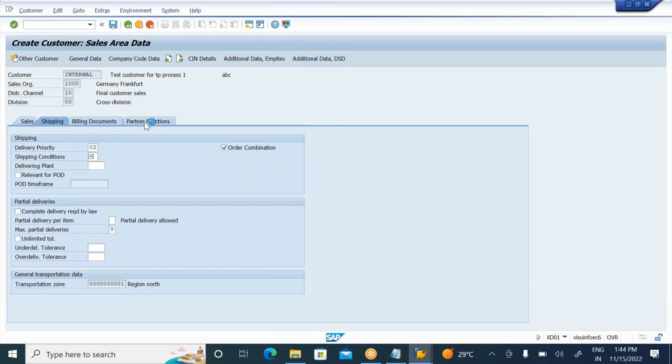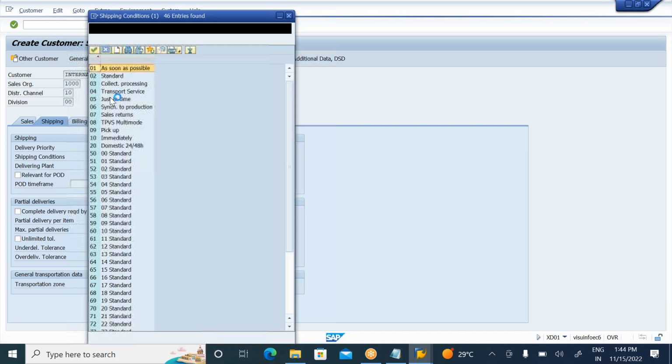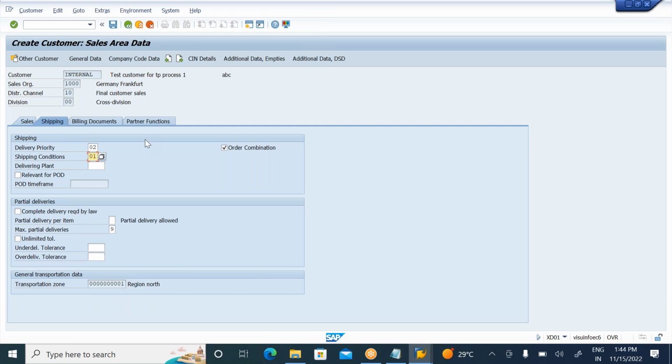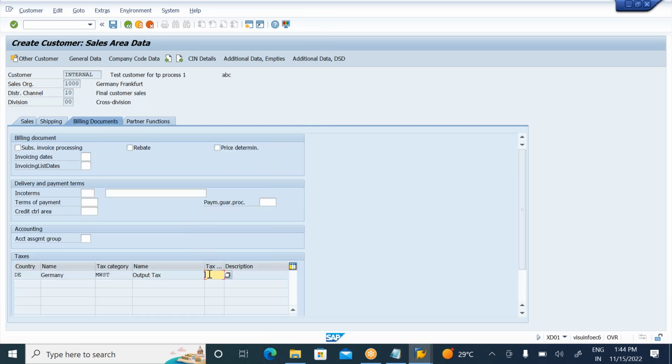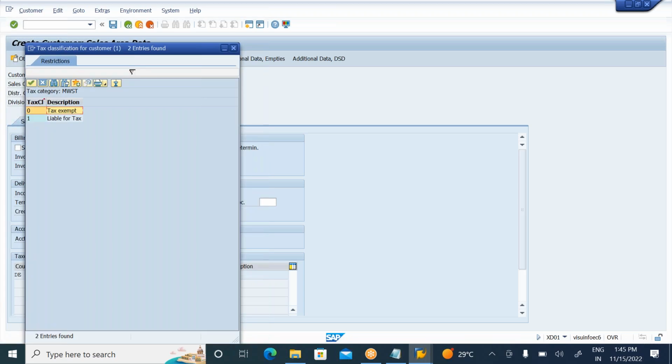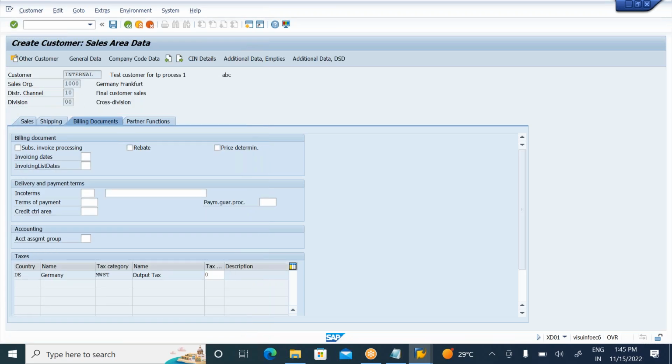Enter the shipping condition, as soon as possible. And go to billing documents. Same like the customer I showed yesterday, in shipping enter the delivery priority, and coming to billing documents, enter the tax information. Then click on save.